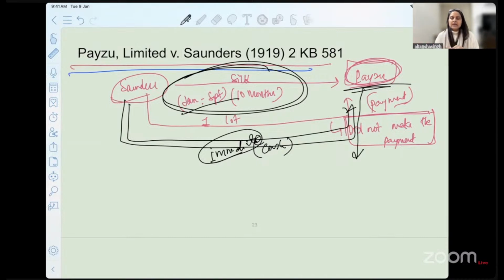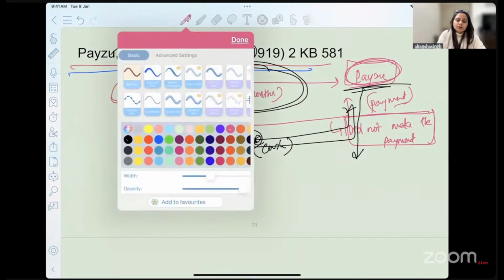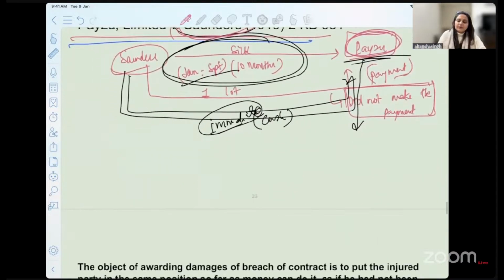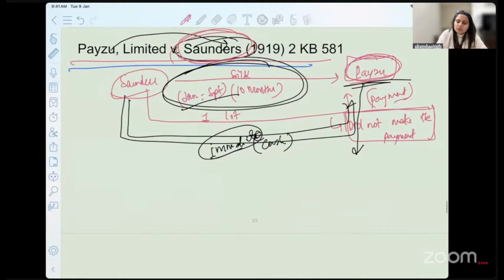When they realize that the rate of silk has gone really up the sky, that is why they now claim damages from Saunders. They realize that this is going to be a big blunder. We will have to incur a lot of losses, and that is why they go to the court and say that Saunders should be making payment of compensation. Now, this is very similar to the old case wherein we expect Paizo also to mitigate the loss.